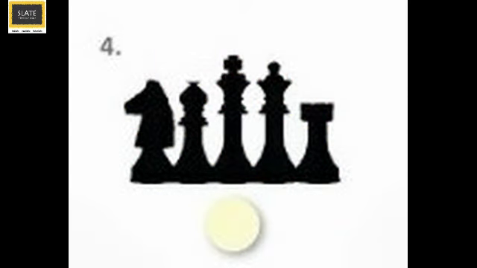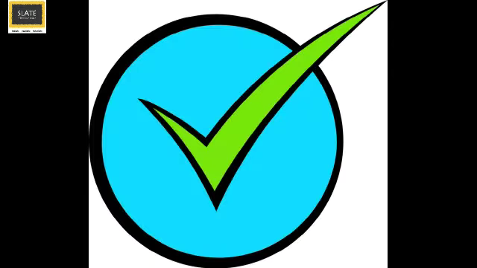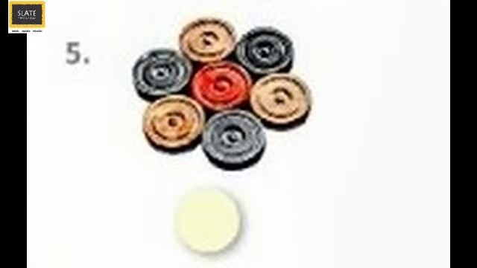The fourth one is the pieces used in a game of chess. Slaters, is chess a board game? Correct, it is. So, tick mark on this equipment. The fifth one is of the carom coin. Now, is that a board game?